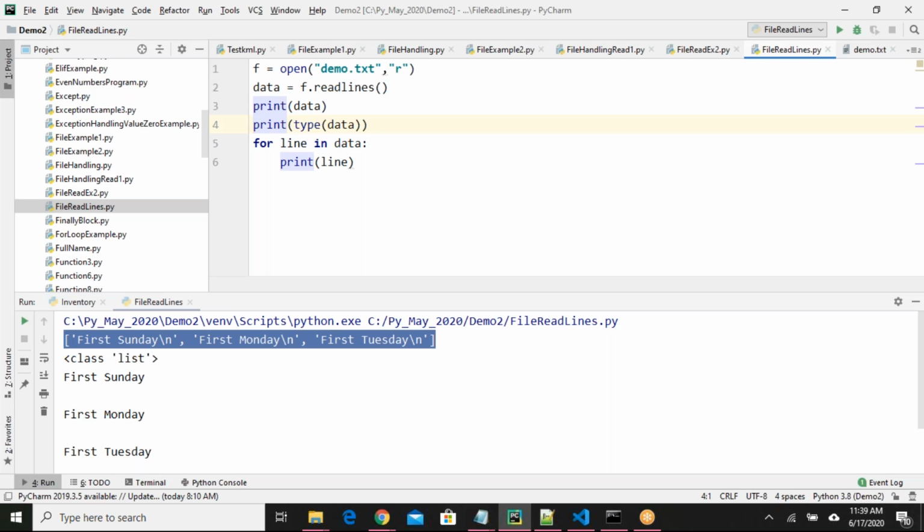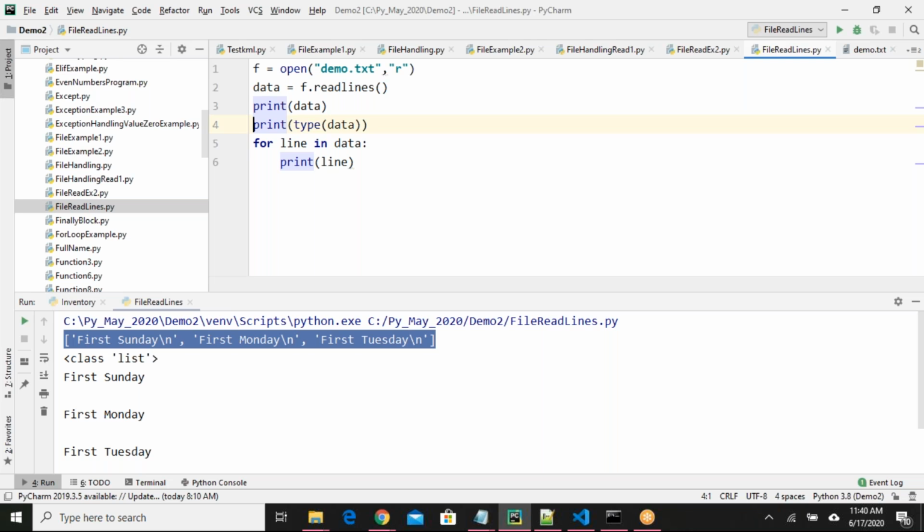Now, guys, can you tell me the number of lines available in demo.txt using your program? How to print the number of lines available in your demo.txt. When I'm asking a question, I don't ask about the properties of our functions.